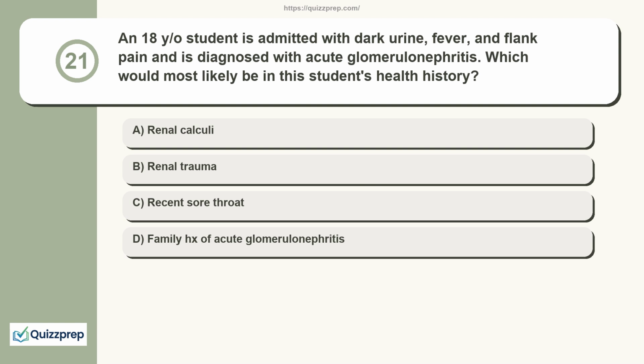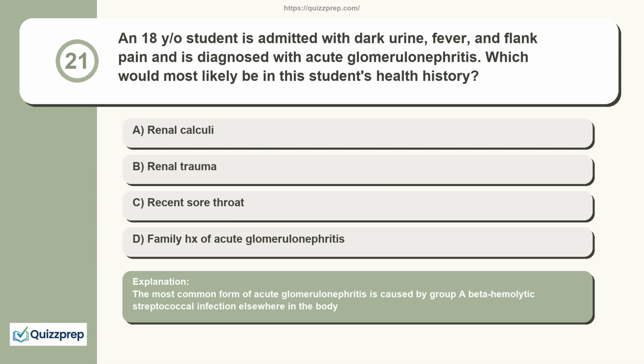Question 21. An 18-year-old student is admitted with dark urine, fever, and flank pain and is diagnosed with acute glomerulonephritis. Which would most likely be in this student's health history? Renal calculi, renal trauma, recent sore throat, family history of acute glomerulonephritis. The most common form of acute glomerulonephritis is caused by group A beta hemolytic streptococcal infection elsewhere in the body.